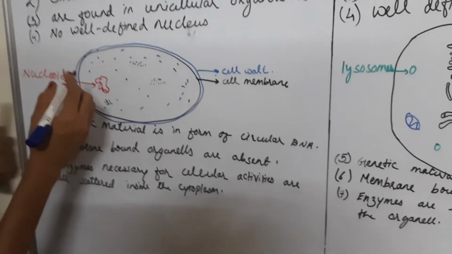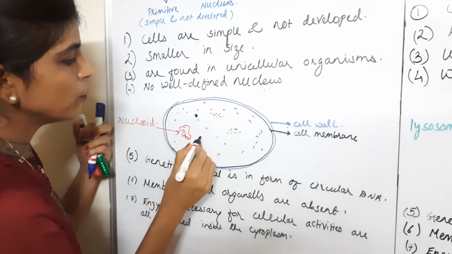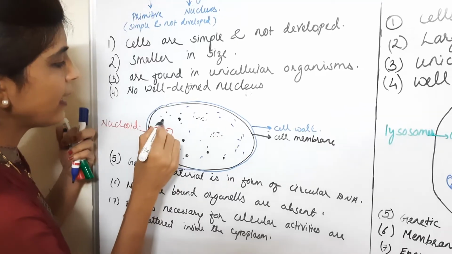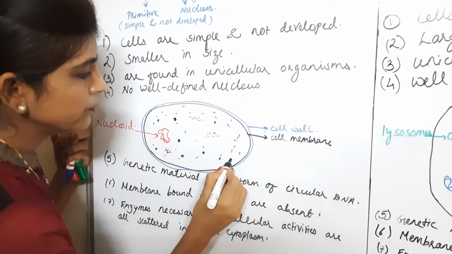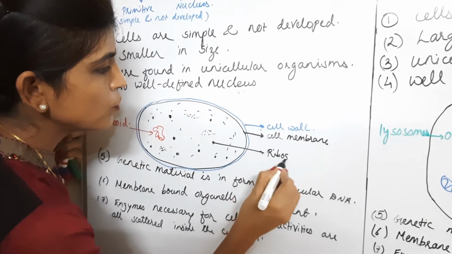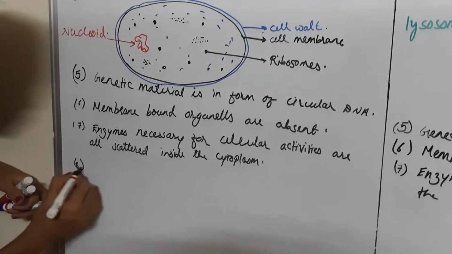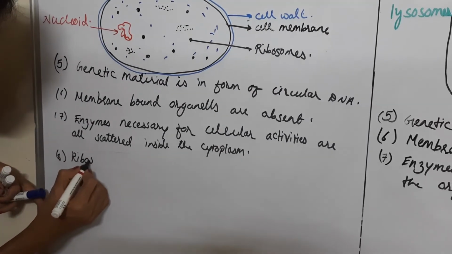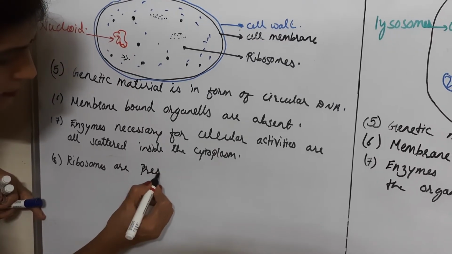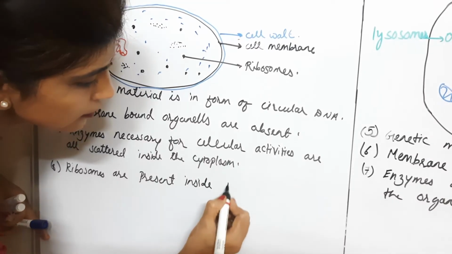Apart from this, it has granular structures called ribosomes. Ribosomes are also scattered inside the cytoplasm. So we can say ribosomes are present inside the cytoplasm.